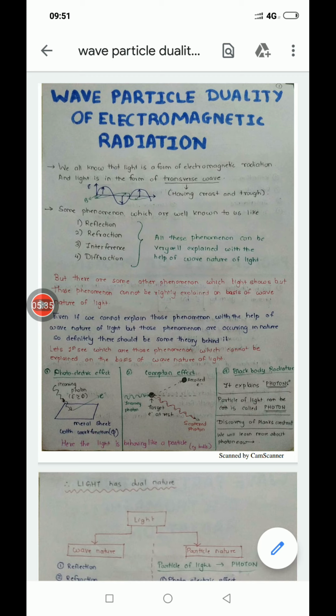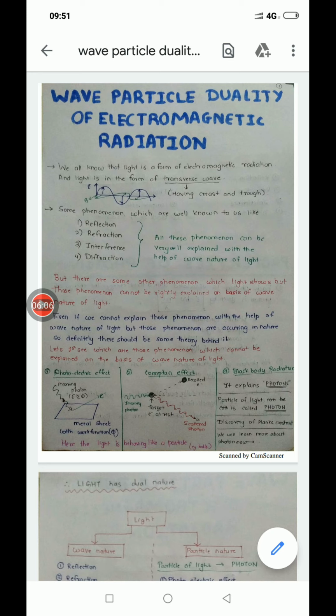Here also, the light is not behaving like a wave. This case can also be compared to the case of the balls we discussed earlier. There is a ball which is kept at rest. If we hit it with another ball, what will happen? The ball at rest will move in some direction, and the ball which we were throwing will move in another direction. So the Compton effect cannot be explained with the wave nature of light.